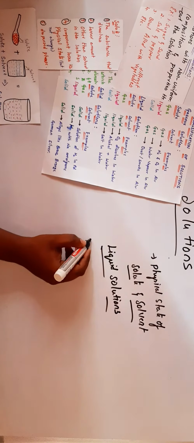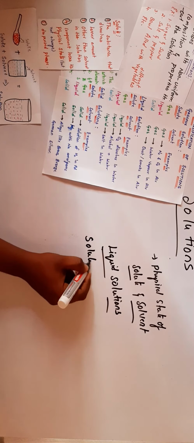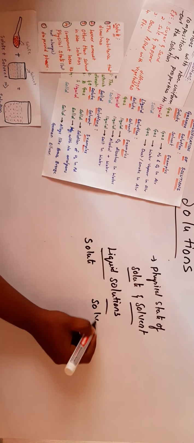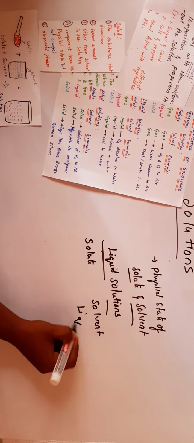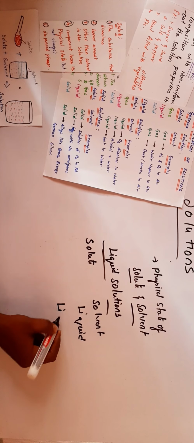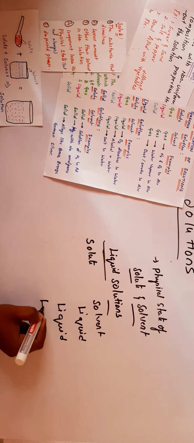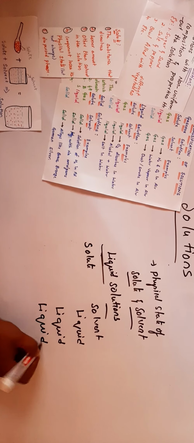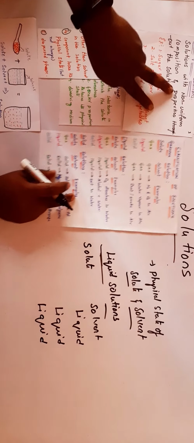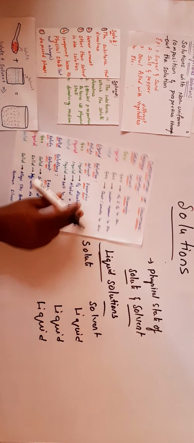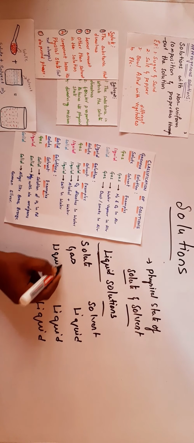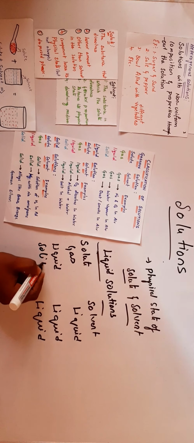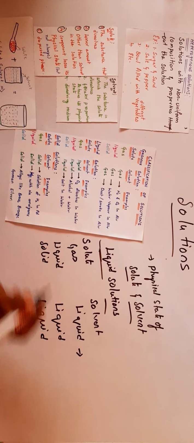Here the solvent is in which state? Liquid state. The solvent is in liquid state. That means the solute is a gas, or the solute is a liquid, or the solute is a solid.